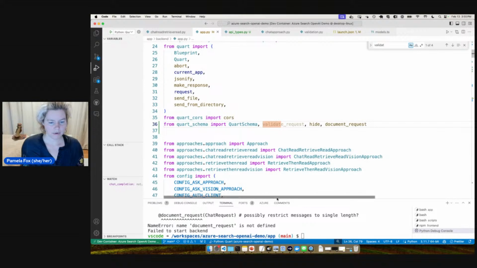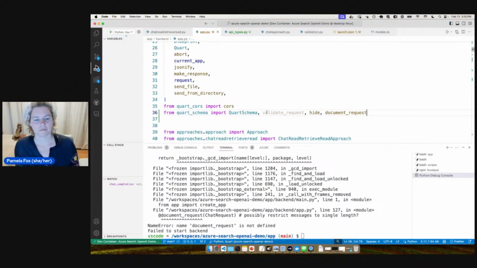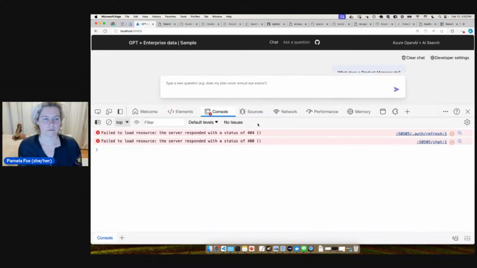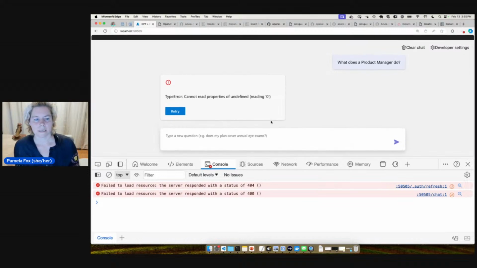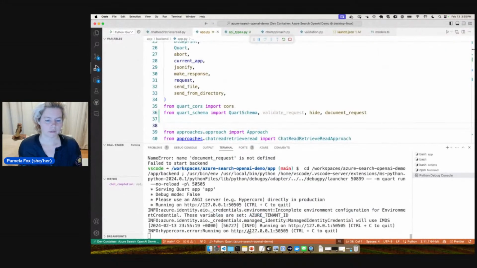Let's see, it says document request is not defined. Oh, just because I imported it too late. All right, that's fine. So we're going to go ahead and start it. Document request. Okay. Looks good.